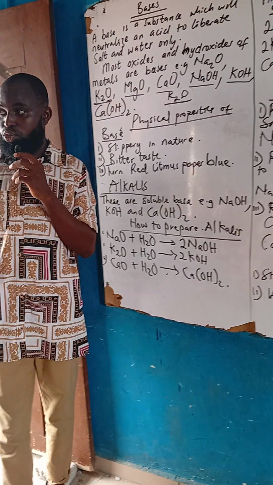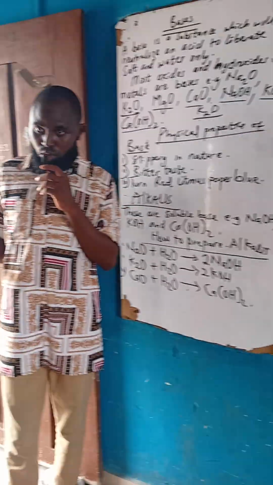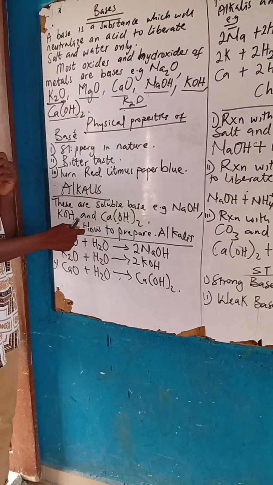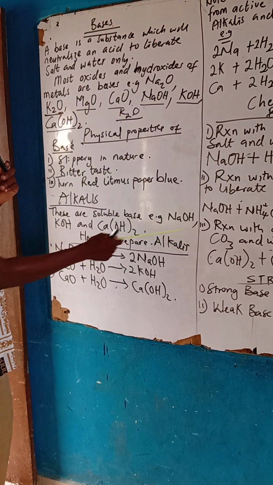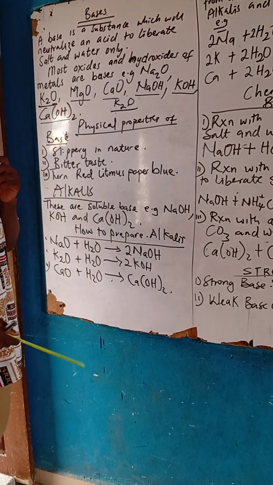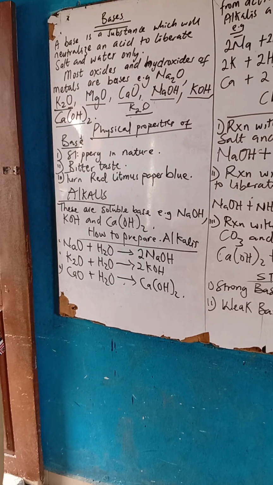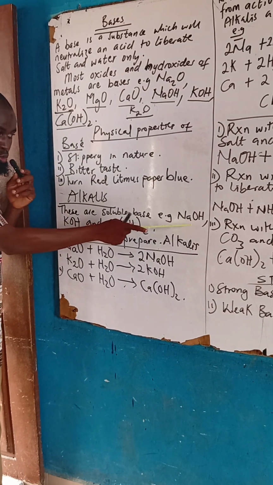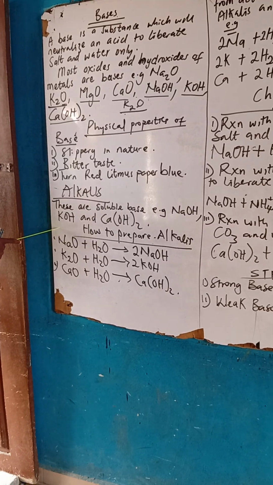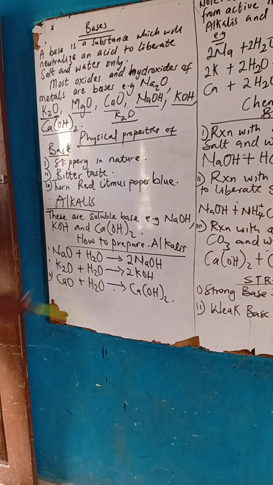Alkali simply means a soluble base. What did I say? Alkali simply means a soluble base. These are soluble bases, e.g. sodium hydroxide, potassium hydroxide, and calcium hydroxide. Other bases like magnesium hydroxide are not soluble bases. So these are the only three soluble ones that we have: sodium hydroxide, potassium hydroxide, and calcium hydroxide. But this one is a weak base.